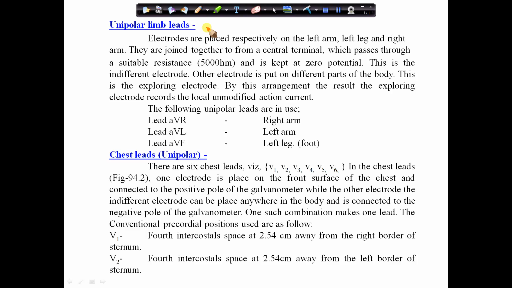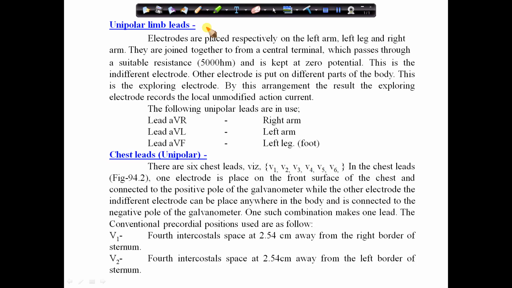The lead augmented vector right has the positive electrode on the right arm and the negative electrode is a combination of the left arm electrode and left leg electrode, which augments the signal strength of the positive electrode on the right arm. By the process of augmentation, the signal strength is increased, for the active electrode.